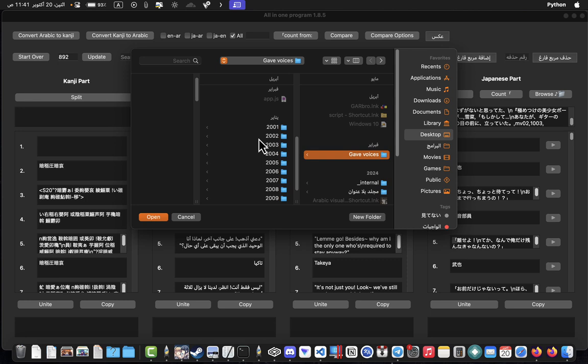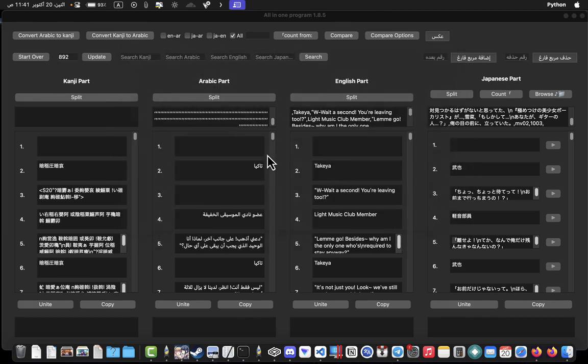For example, here we only have 2000, and it will not work because these are mp3; the files should be OOG. OOG is the main format of the game voices, but I added this feature in the website version of this program. Now the website is shutting down, but I needed mp3 there because Apple or Safari don't support OOG. But in the program here, no need to edit the voice files. You will just use the OOG that is in the game. Anyway, you will see the video talk now, and you will know what to do.